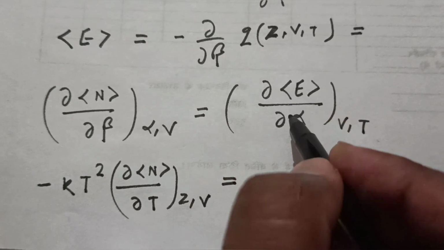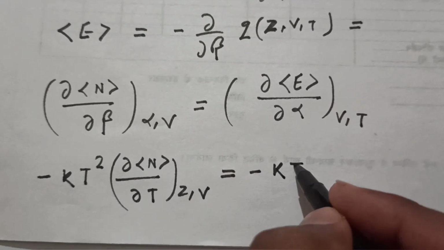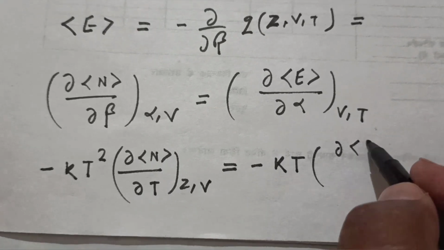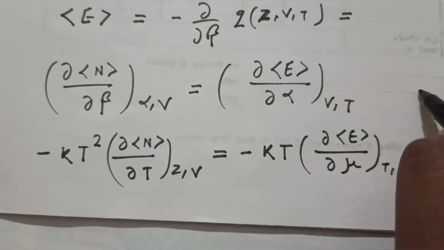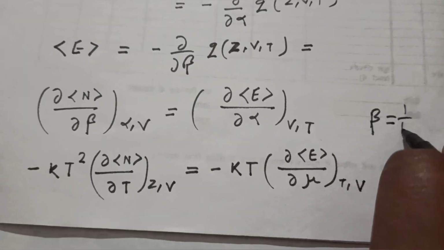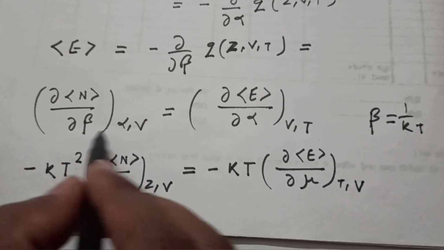Now this ∂E/∂α, you can just have the value: α is −μ/kT. So similarly this is −kT ∂E/∂μ, with temperature and volume constant, because we are simply substituting β as 1/kT. So we have substituted the values of ∂β in this equation. We are considering that these are equal.